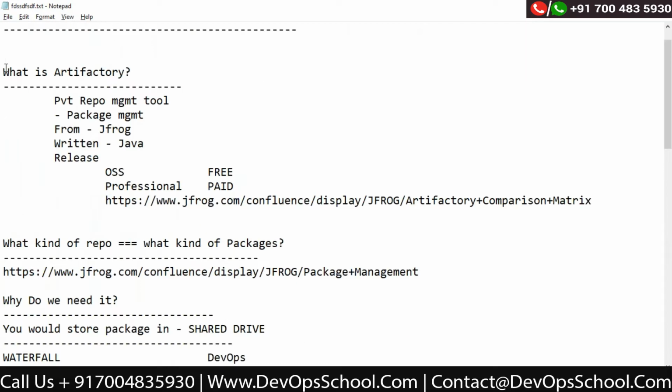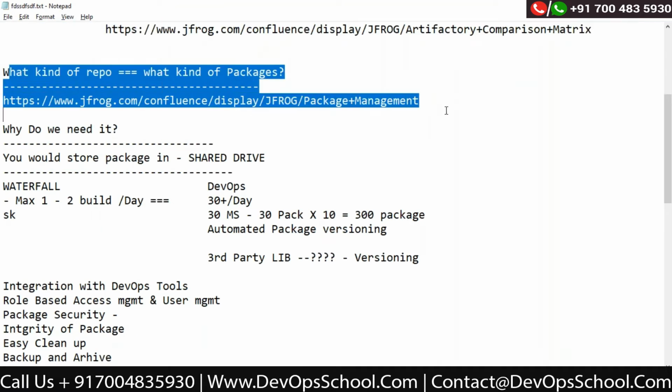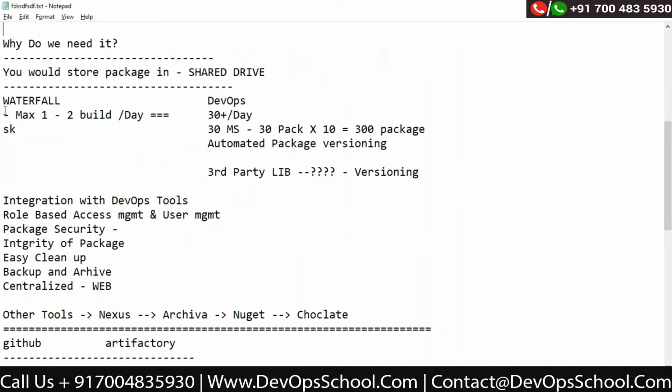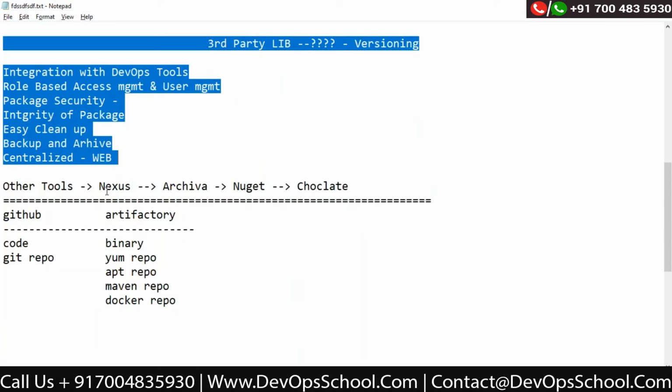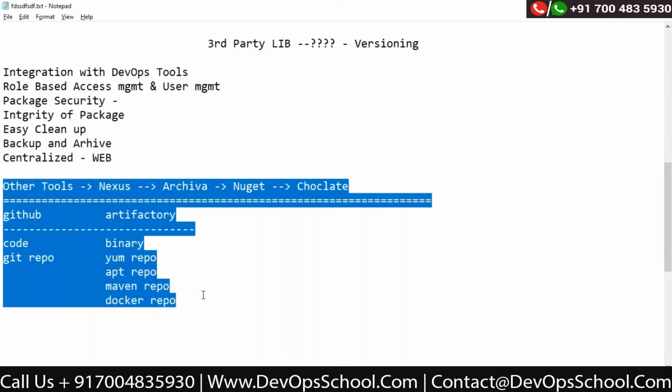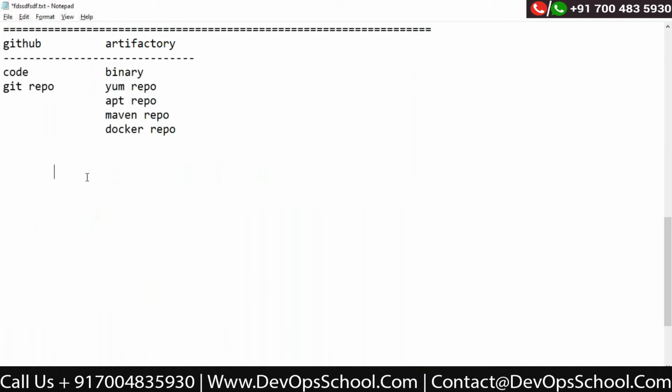So now the next question is, okay, what is Artifactory at a high level, and what kind of packages can you store here? Now, why we need it, we discussed at a high level here. Not much discussion is required because it's a waste of time. And then what tools we discussed and some differentiation. Now, the next question is how to install it.